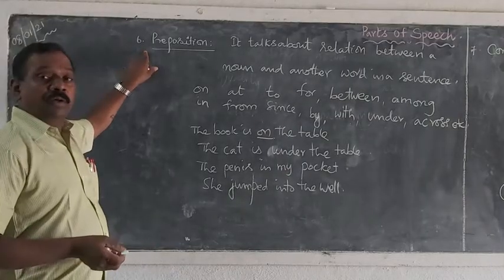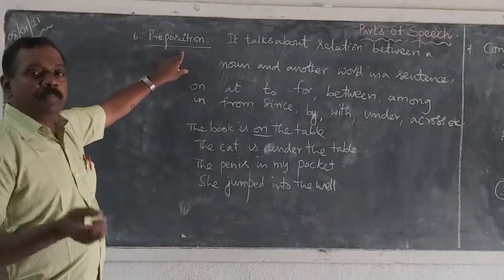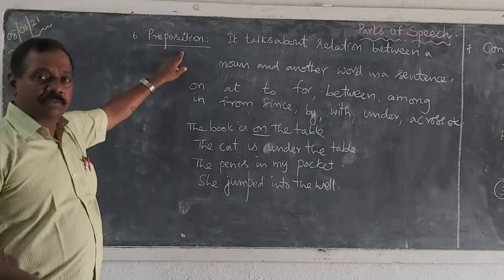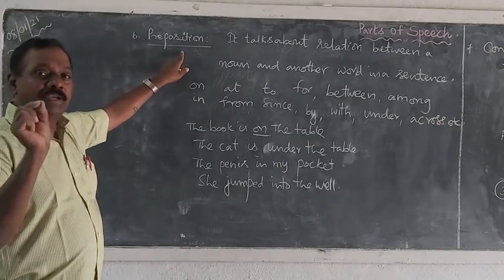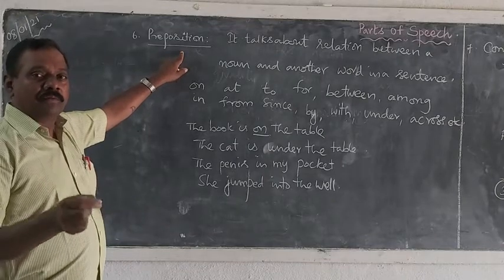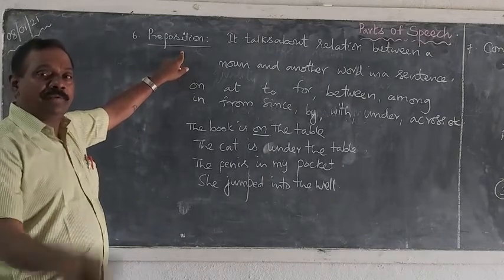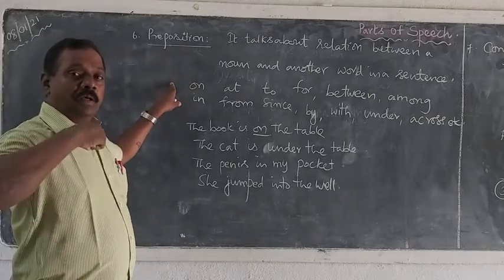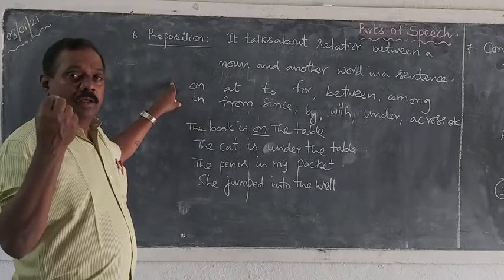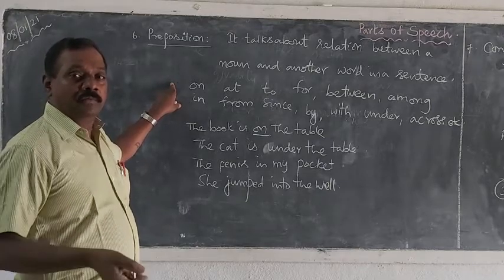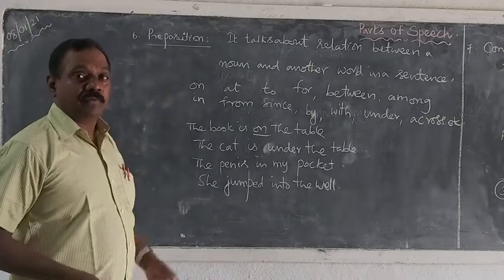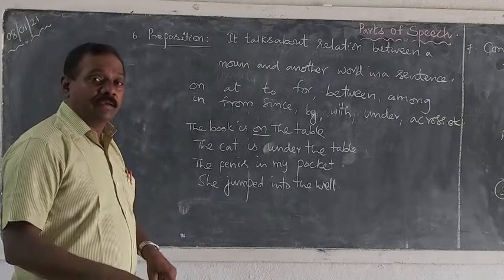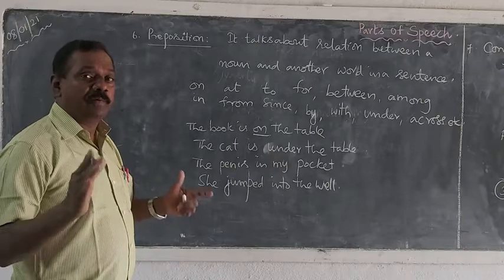Okay, the sixth part of speech is preposition. Prepositions are very small, very simple words, but they are the most difficult one in grammar to use appropriately. Sometimes even in the examinations, even learned people, even very good native speakers also confuse the usage of prepositions. So we should be very careful with the prepositions. It is easy to identify, but when we use them in sentences, we should be very, very careful.